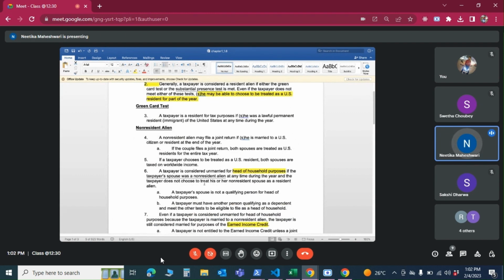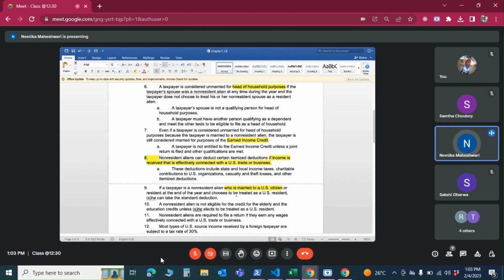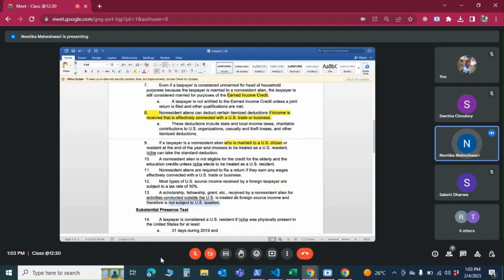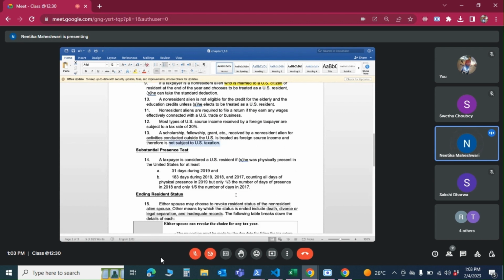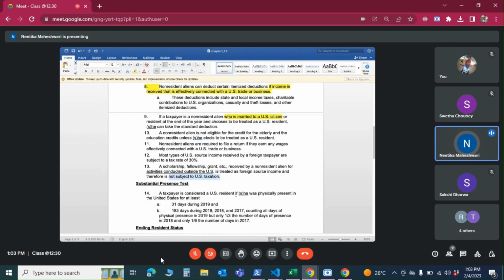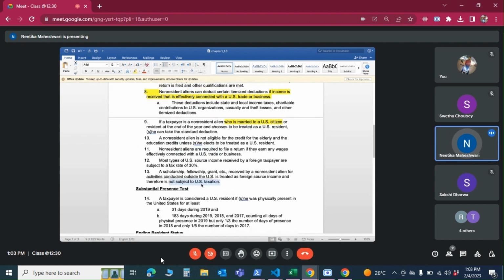Filing as a resident will give a lot of benefits, different kinds of credits and all. But the downside is the person has to report worldwide income. So if the person has really huge income outside the US, then maybe they should not go for the residency option. Try to avoid that. It depends on person to person. We have to take a call keeping in mind all these rules.